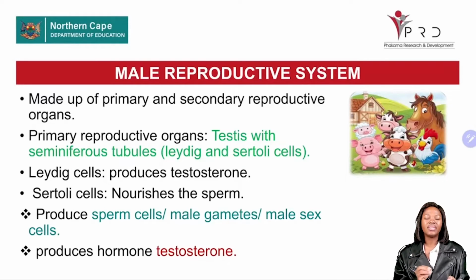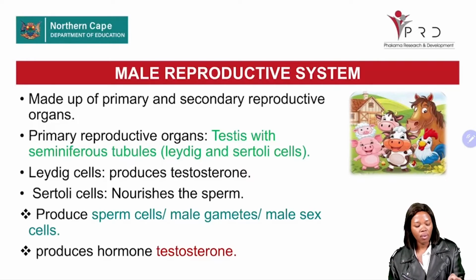Some are referred to as primary, some as secondary. Our male reproductive system is made up of organs that are different: one organ has to be the primary, and other organs are the secondary organs.